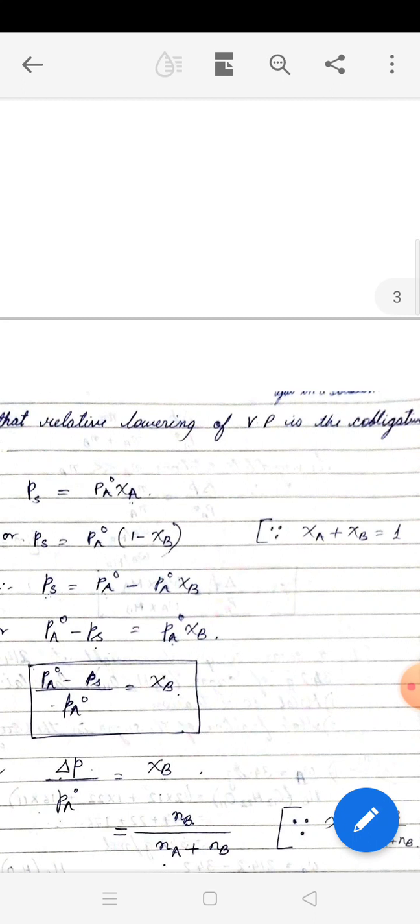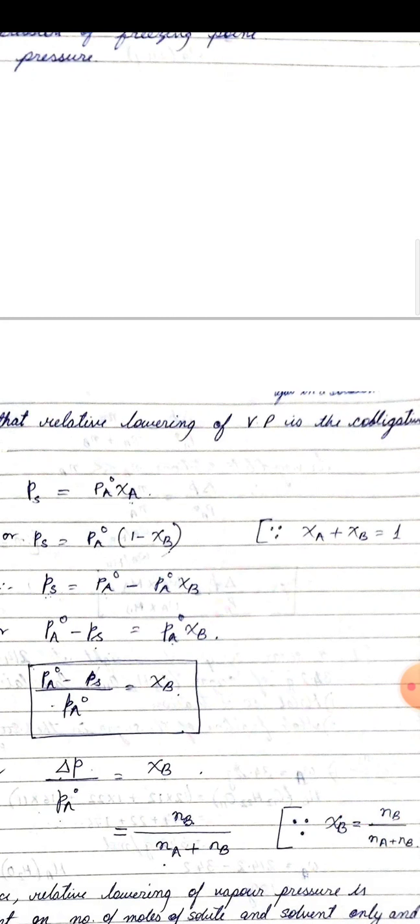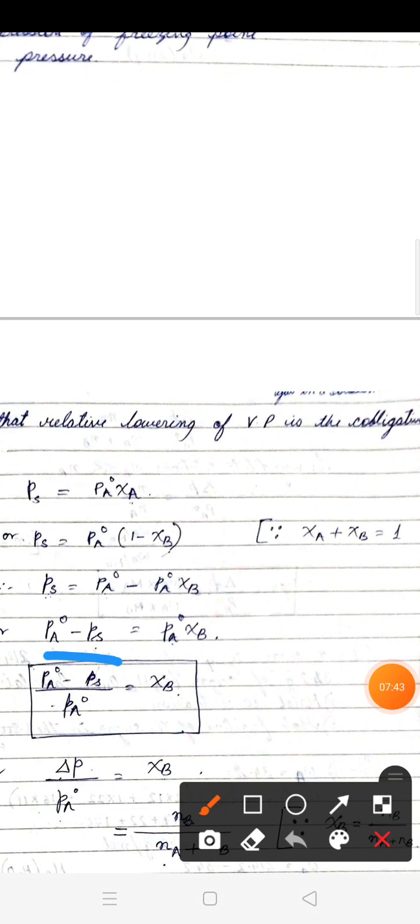Then what we do? We bring the P terms together. So we get PA naught minus PS equal to PA naught chi B, which means (PA naught minus PS) by PA naught equals chi B. So here you see on one side we have only the pressure terms and on the other side we have the mole fraction of the solute. Now PA naught is the vapor pressure of the original solvent and PS is the vapor pressure of the solution. So this difference is represented as delta P. And below we have PA naught, which is the vapor pressure of the pure solvent. A usually represents the solvent.